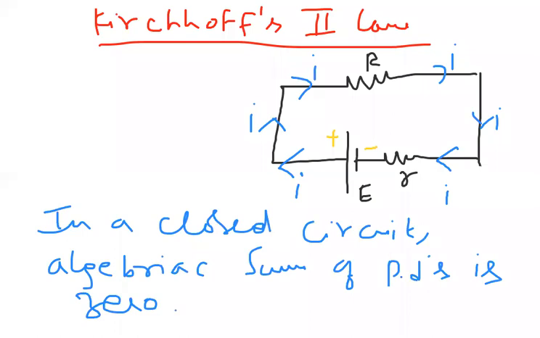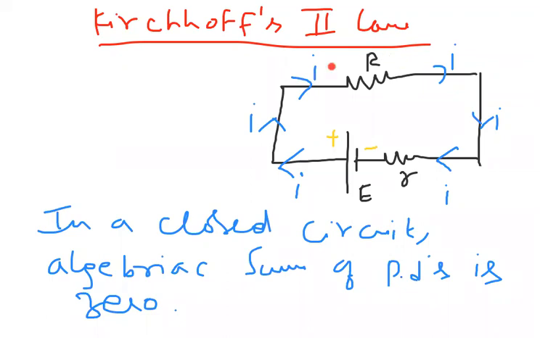This is the definition for Kirchhoff's second law: in a closed circuit, the summing up of all potential differences is 0.